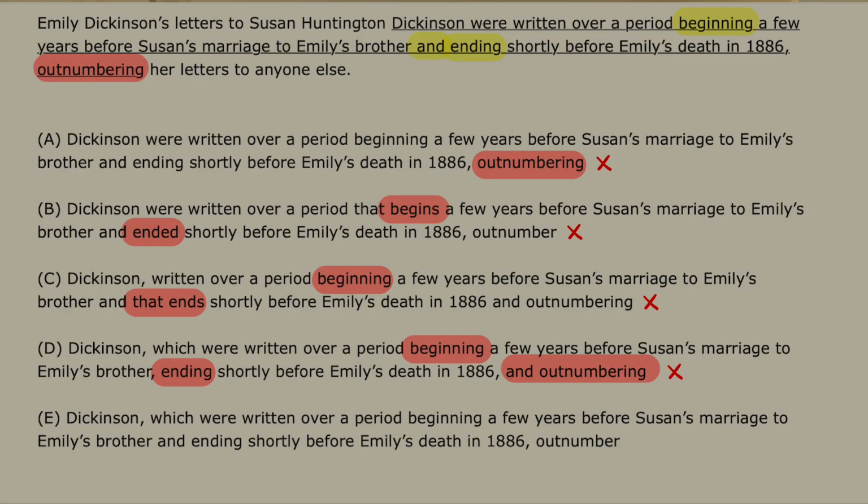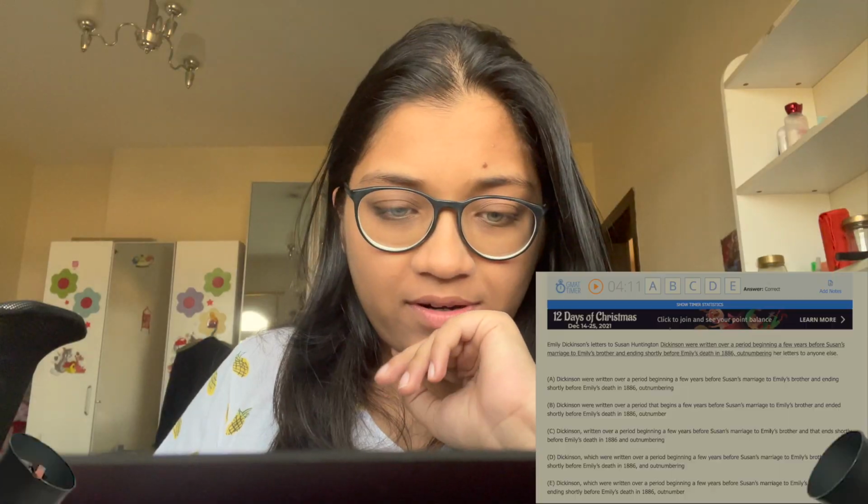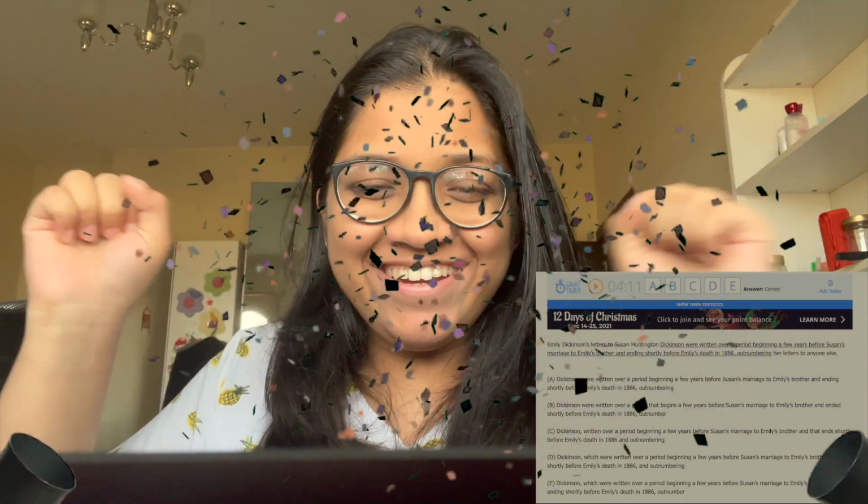Emily Dickinson's letters to Susan Dickinson, which were written over a period beginning a few years before Susan's marriage and ending. Beginning and ending, no parallelism error. Shortly before Emily's death in 1886, outnumber her letters. So there's no -ing error here. I think this properly conveys the meaning that Emily Dickinson wrote to someone over a period of this time, and these letters outnumber her letters to anyone else. So it makes perfect sense. I'm going to go with E. That's my final answer, and let's see if it's correct or not. Oh, it's correct.